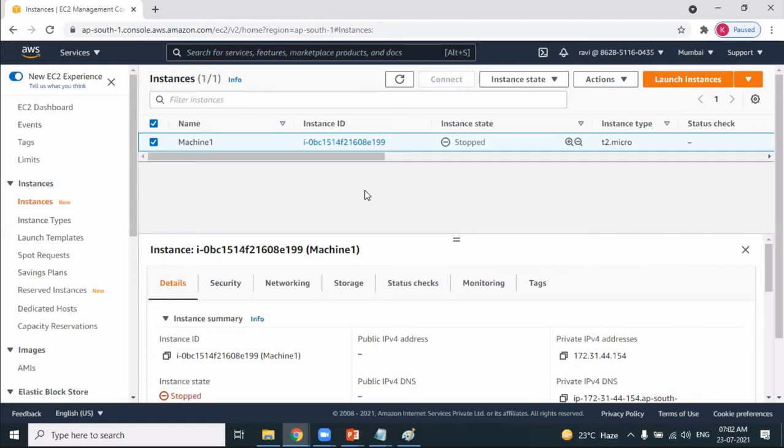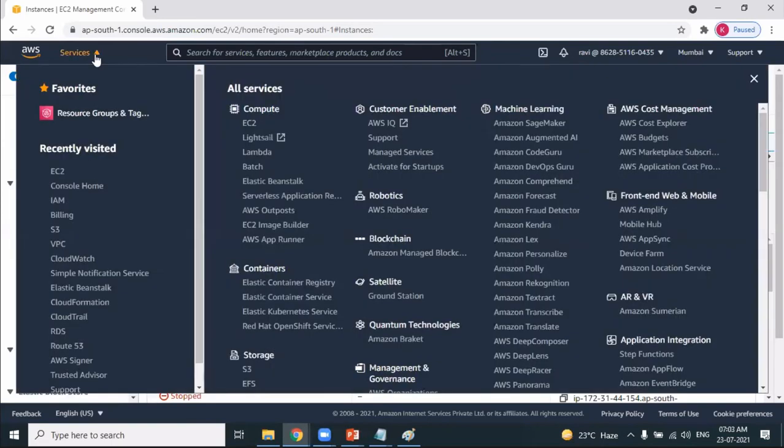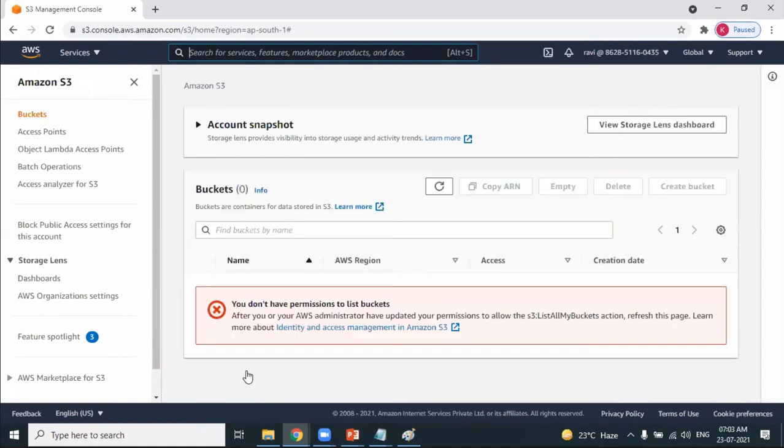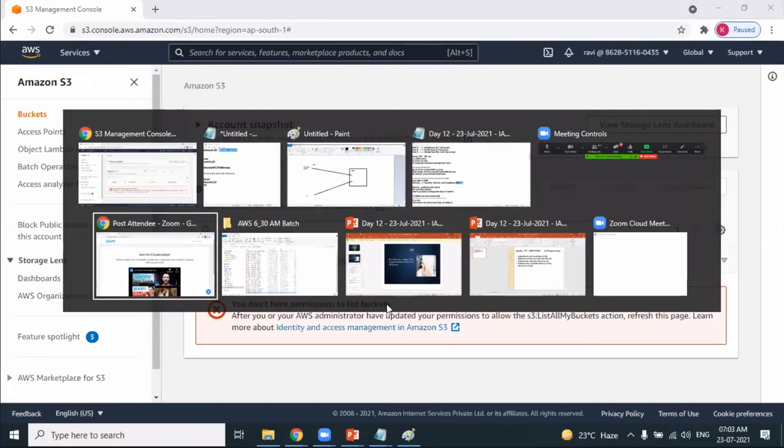No. When he tries to access S3, you don't have permissions. You cannot do anything. So he's not having access to S3. He's having access only to EC2, and he cannot access any other services. So now go back to the theory.